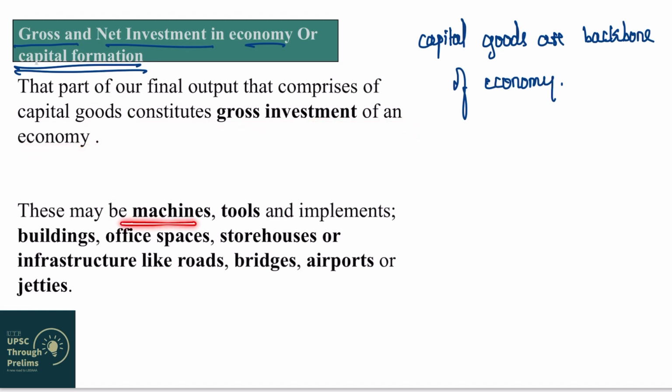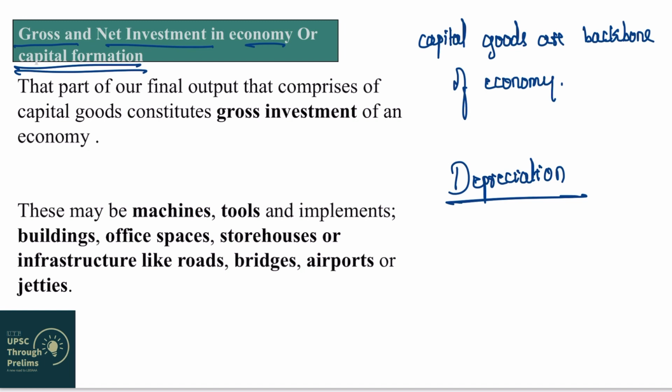As we discussed, machines, tools, buildings, office spaces, storehouses, infrastructure like roads, bridges, airports, jetties. But previously I gave you a concept called depreciation. These capital goods, they are also similar to consumer durables because they are durable final goods. However, one important difference that I told you was consumer durables are used for personal consumption, capital goods are used for further production of other goods and services. But they also undergo wear and tear and need replacement, right? So in order to account for the wear and tear that is happening in capital goods on year basis, economists have introduced a concept called depreciation.